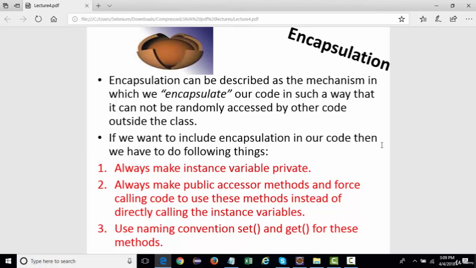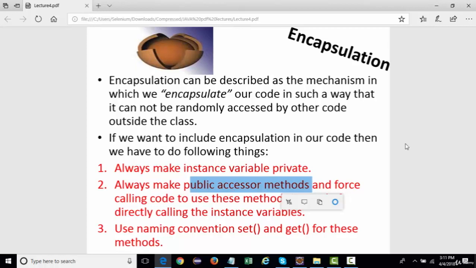Right. So always create your variable private and keep your functionality, that is your method, as public. Because if we create private methods, right? Method is basically our functionality. If we create our functionality as private, then no one should be able to access that functionality, right? So always when you're implementing encapsulation, always create your methods as public and instance variables as private.